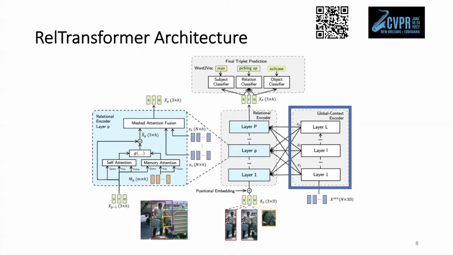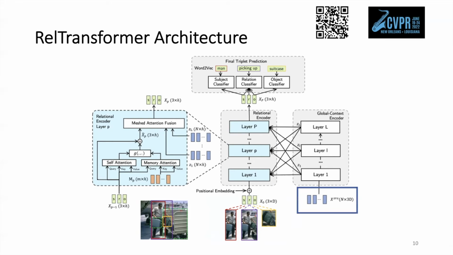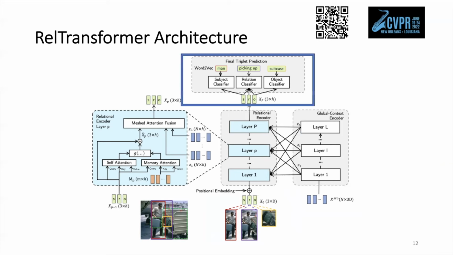In the relational encoder, we only input the target relation region feature and its referred subject and object. In the global context encoder, we input all the appearing subject, object, and relation features to model their interaction and have a global representation. We then feed the global context features to each relational transformer layer with meshed cross-attention. After multiple layers of interaction, we extract the subject, relation, and object features and classify them by computing their cosine similarity with the word-to-vector representation of each object and relation label.